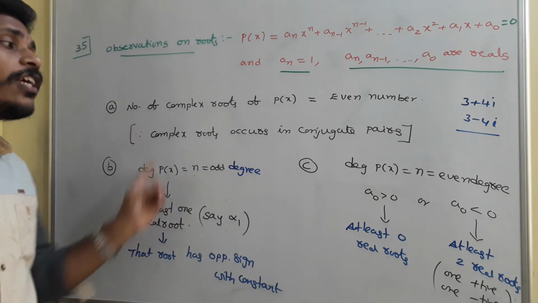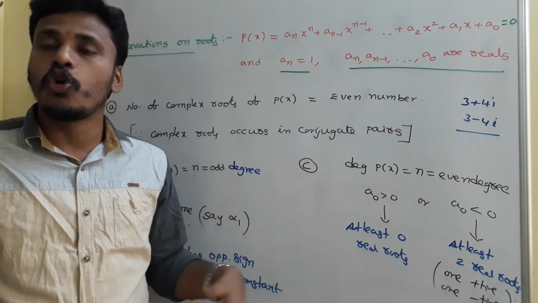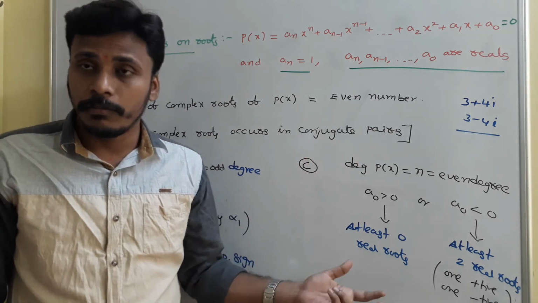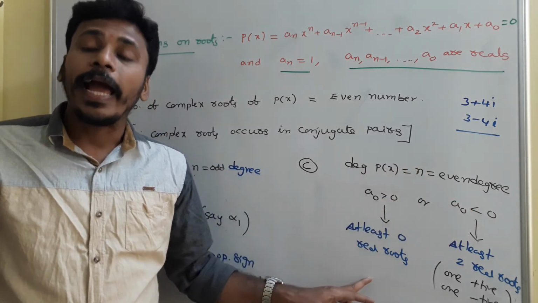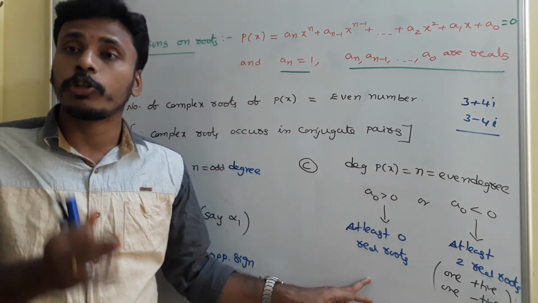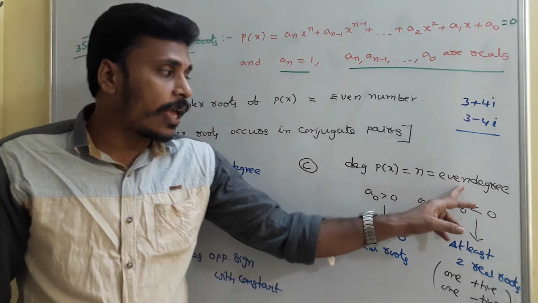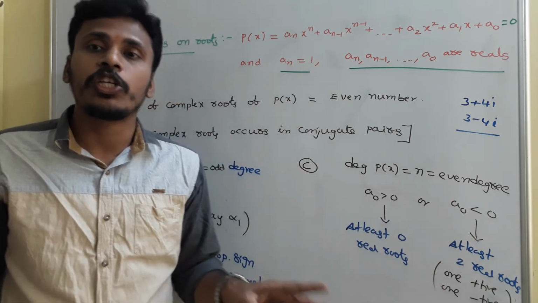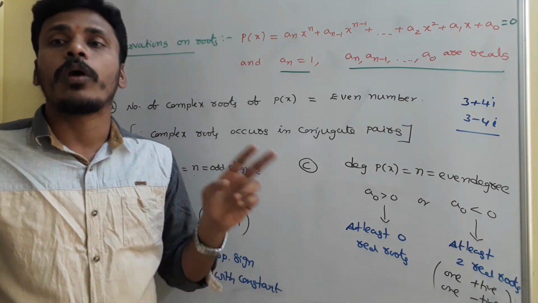And if the degree is an even number, then the number of real roots may be 0, maybe 2, maybe 4, like that. If the degree is even, depending on the constant: if the constant is positive, there is a possibility of having 0 real roots, maybe 2, maybe 4, like that. If the constant is negative, then the polynomial has at least 2 real roots, and among those 2 real roots, one root is positive and one root is negative.